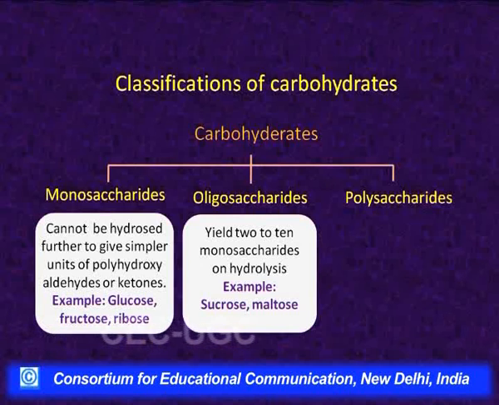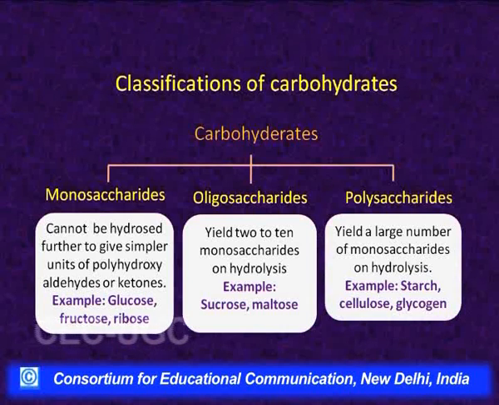The most common examples are sucrose, maltose, lactose, etc. And polysaccharides are those substances which give more than 10, generally a large number of monosaccharide units on hydrolysis, and the common examples are starch, cellulose, glycogen, etc.